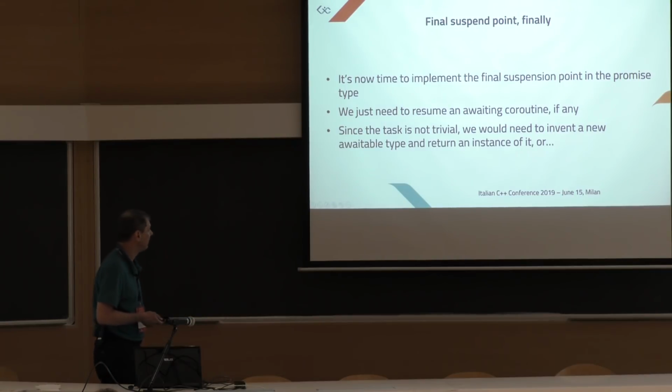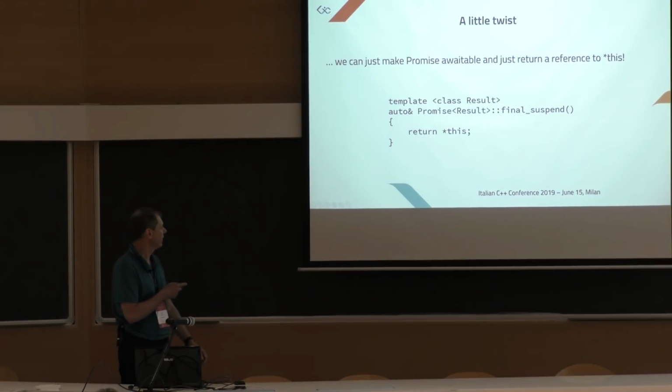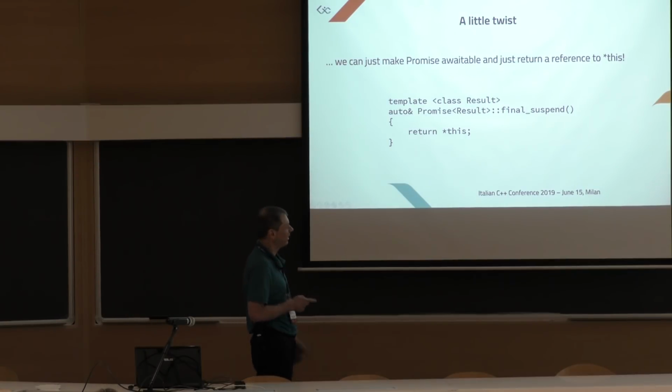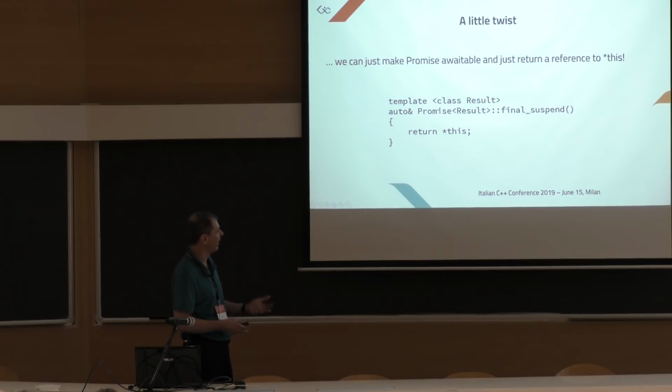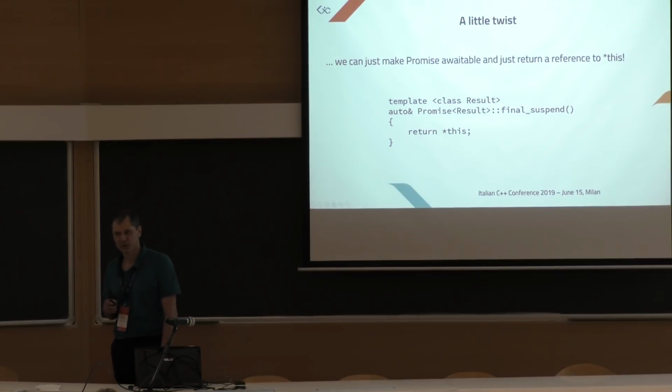Actually, I like a little trick here. Instead of creating a new type, I just make the promise awaitable and return a reference to the promise. So I put the await_ready, await_resume, and await_suspend directly on the promise. I return a reference because I want to avoid copies of the promise object.